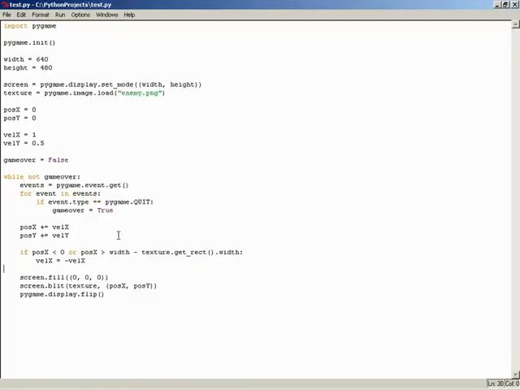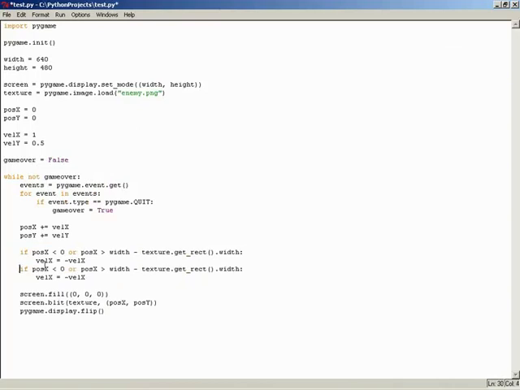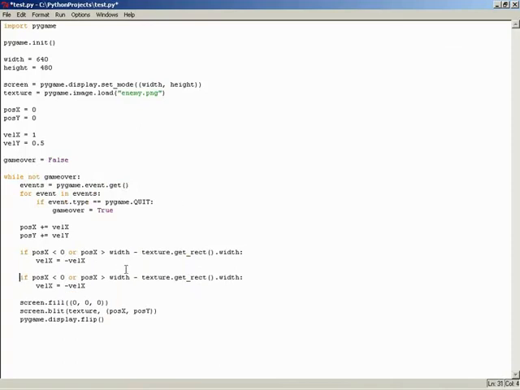So that should be very easy now that we have a simple bounce in direction x. What I'll do is I'll copy and paste that. I'll just leave that an if because I want to be able to calculate a vertical and horizontal bounce at the same time if we were to hit a corner. But looking in the vertical direction means we'll need to address position y. So we'll check for position y being less than 0, or hitting the top of the screen, or greater than, and in this case, we don't want to look at the right-hand side of the screen, we want to look at the height. So height minus texture.get_rect().height again. If that is the case, we've hit the top or bottom edge of the screen, and we'll reverse velocity y.